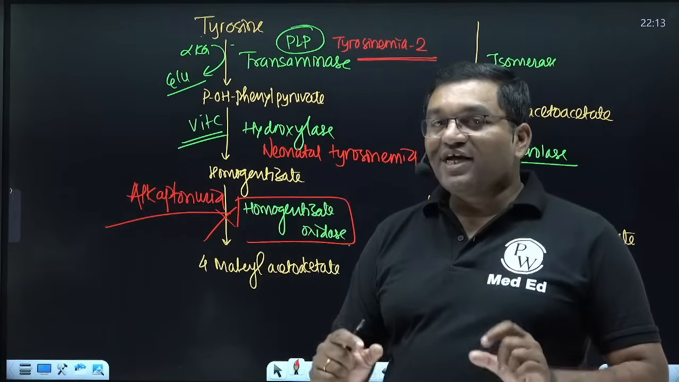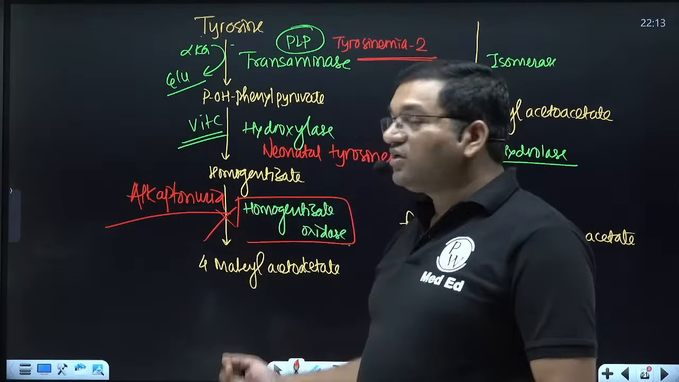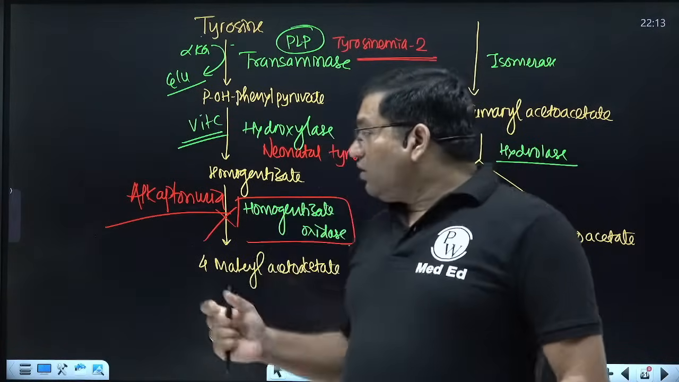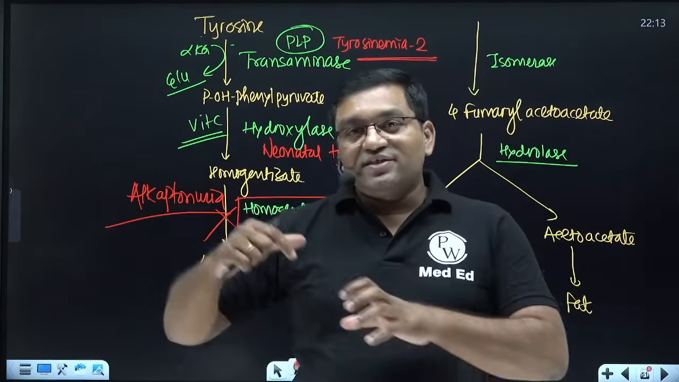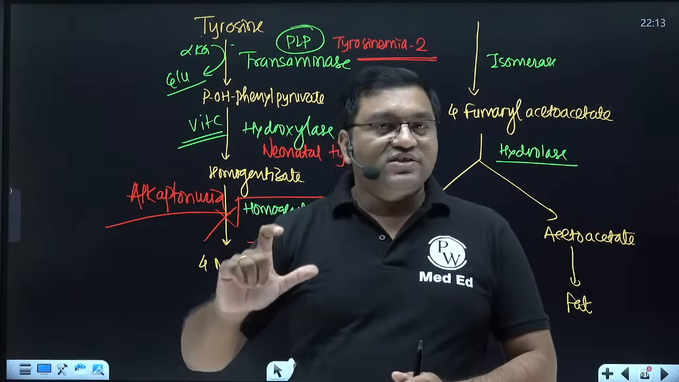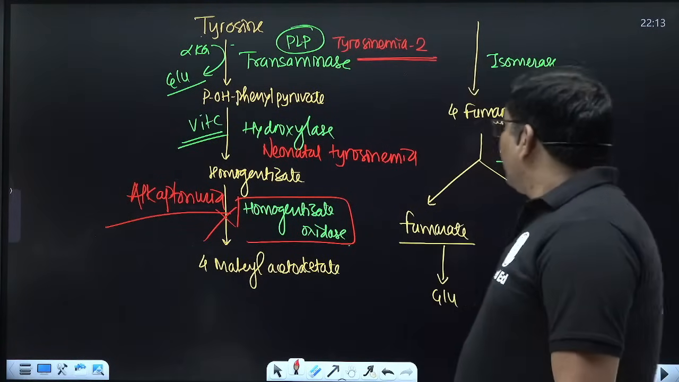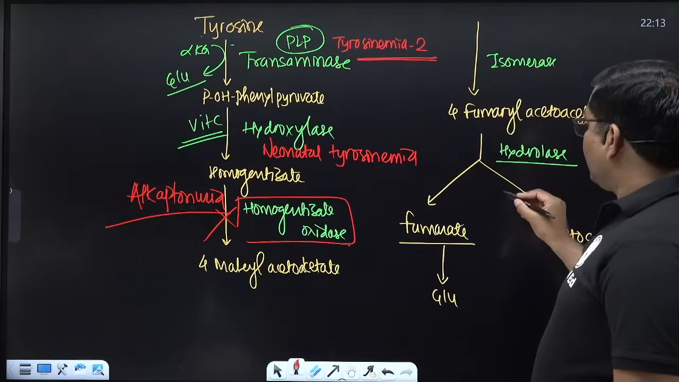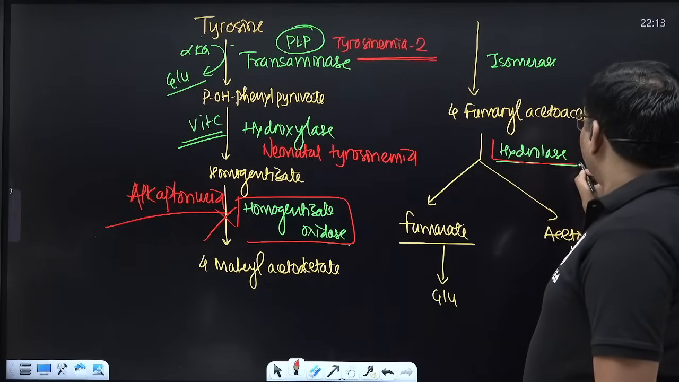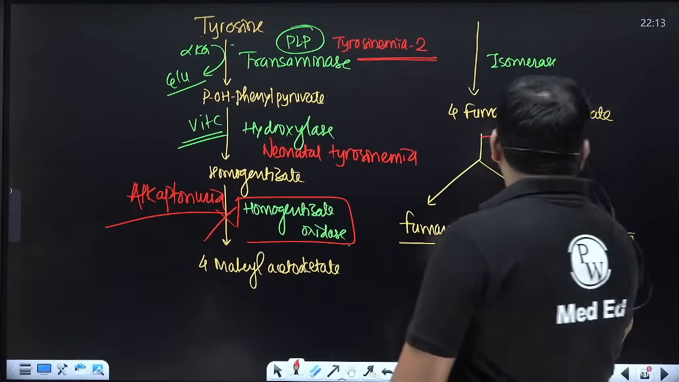This is a feature. As such, the individual is asymptomatic, but has a tendency to develop arthritis in the later ages. So black staining of the diaper will be there in alkaptonuria. Then fumaryl acetoacetate hydrolase deficiency causes tyrosinemia type 1.